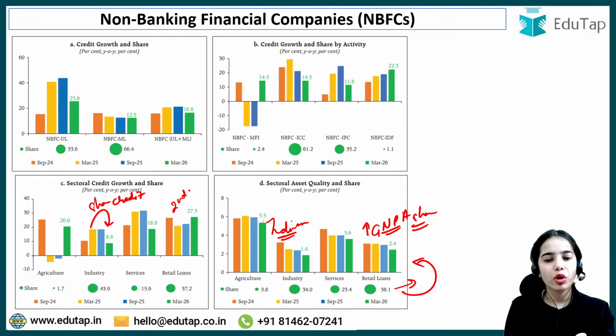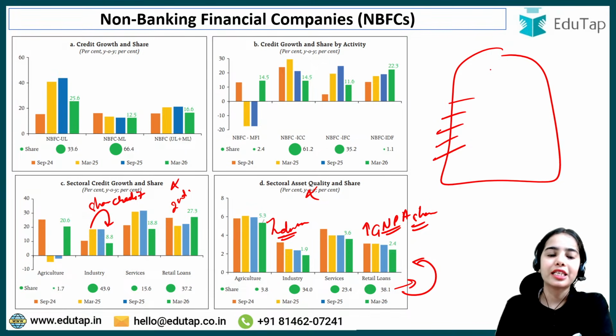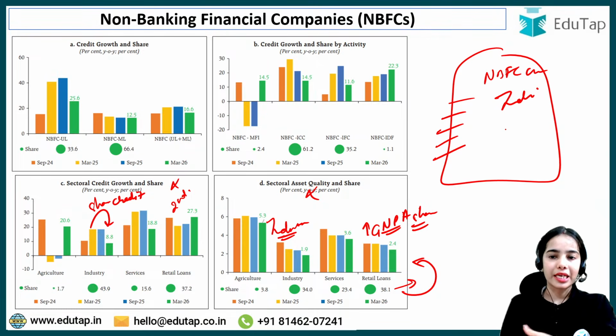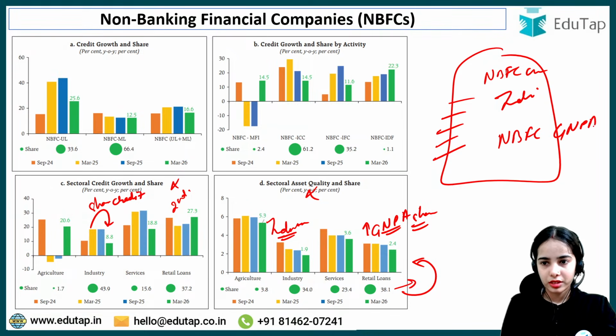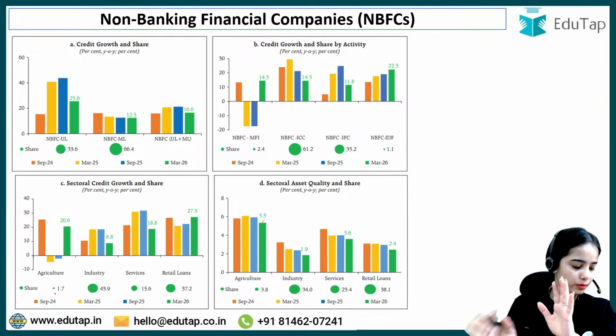The percentages are not important. Again, here the percentages are not important. The shares are more important, because a question can come that out of these 5 loan categories, which has the highest share in the NBFC credit? So it is the industry. Which has the highest share in the NBFC GNPA? So it is the retail loans. So this is what you have to remember.